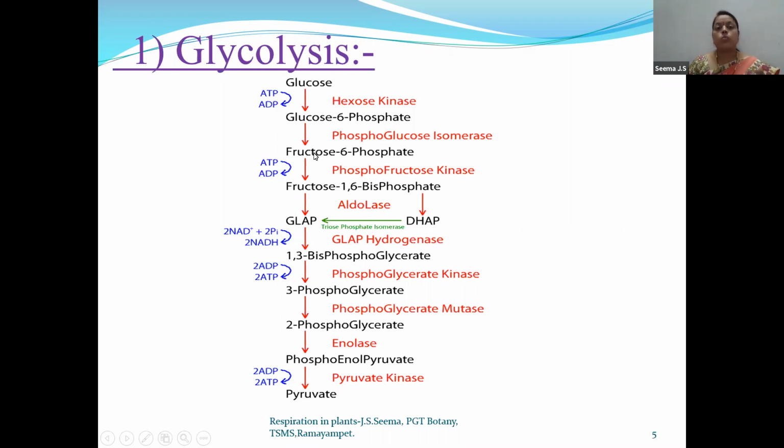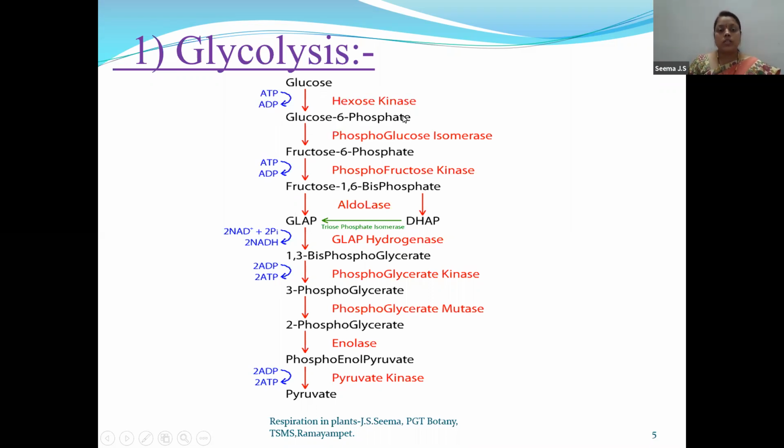So let us discuss what's happening here. Glucose gets phosphorylated, or we call it phosphorylation. That is, glucose gets converted to glucose 6-phosphate, and the enzyme involved is hexokinase. Over here, children, you have to understand one point, that is ATP gets converted to ADP. That means one phosphate is released. That phosphate is accepted by this glucose and the product formed is glucose 6-phosphate.